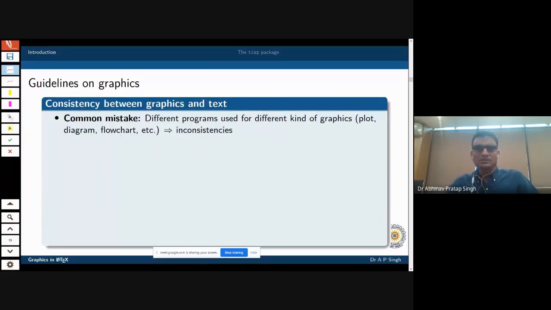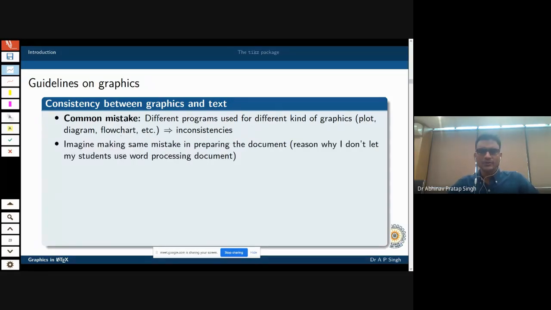Now there are some common mistakes. For example, we use some different program to create the graphics, and then we import all those things into our document. As I have said previously, different programs use different kinds of fonts and different styles, so that consistency is missing. Therefore, as far as possible, you should use just one piece of software to create all the parts of your document. And with LaTeX, you have the advantage that not only the text, but even the graphics you can produce using LaTeX.